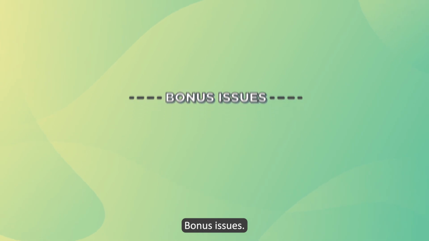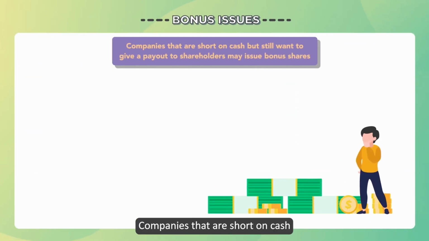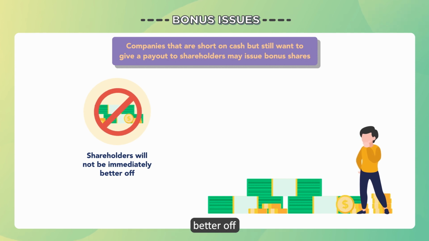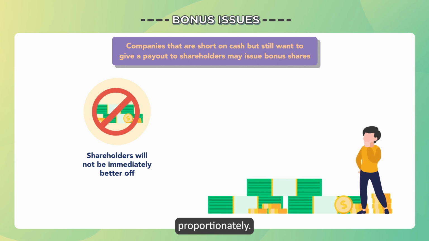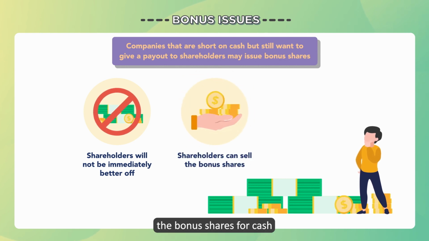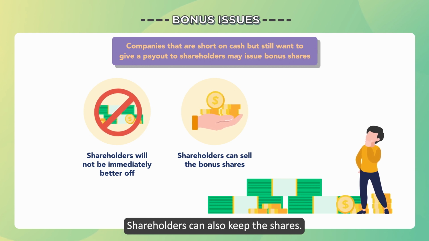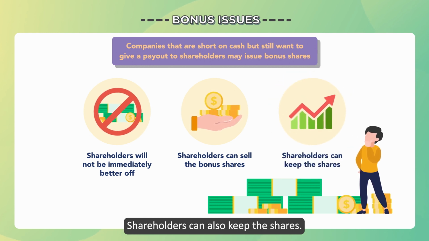Bonus issues. Companies that are short on cash but still want to give a payout to shareholders may issue bonus shares. Shareholders will not be immediately better off as the market will adjust the price of the shares proportionately. Shareholders can sell the bonus shares for cash to meet their liquidity needs. Shareholders can also keep the shares.